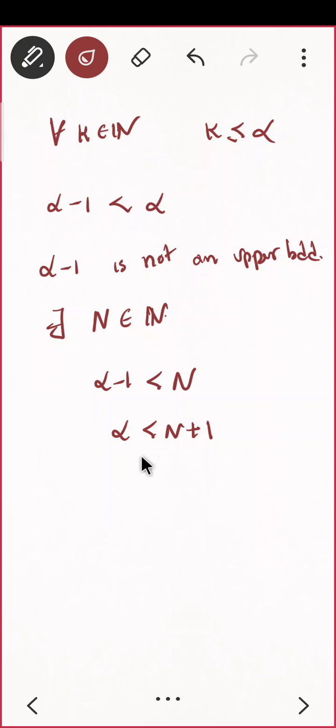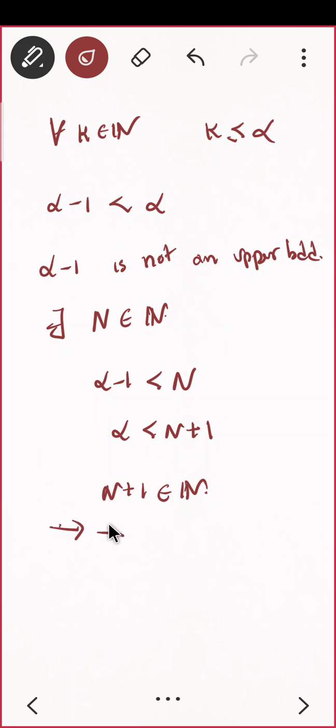Do you see a contradiction? What was my alpha and what is n plus 1? N is a natural number, so n plus 1 is also a natural number. So do you see a contradiction? Alpha was my least upper bound of natural numbers. If it is the least upper bound, then every natural number I take should lie below it, but I am having a natural number which is bigger than alpha. That is a contradiction.